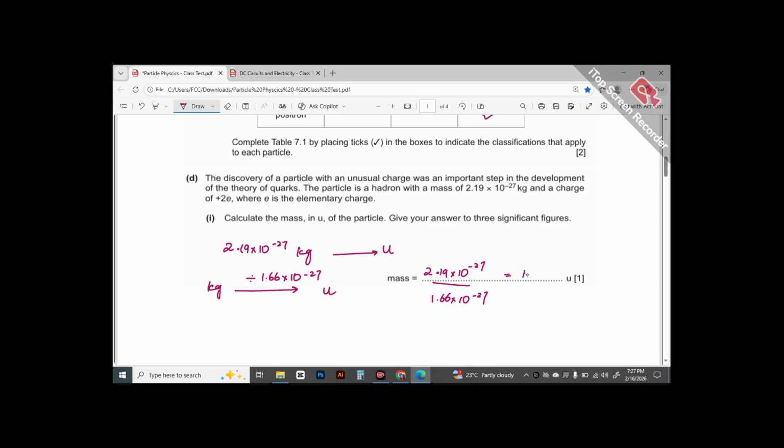This would give us 1.319, which we can round off to 1.32. Then determine a possible quark composition of a hadron with a charge of +2e, and you have to explain your reasoning as well.